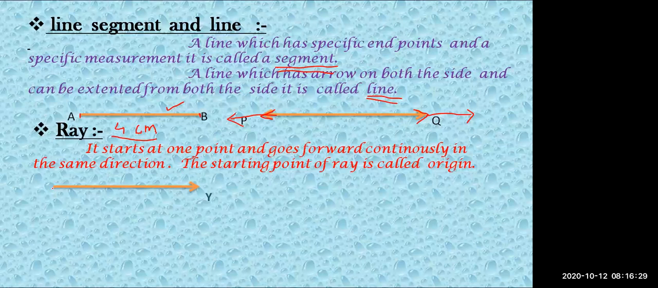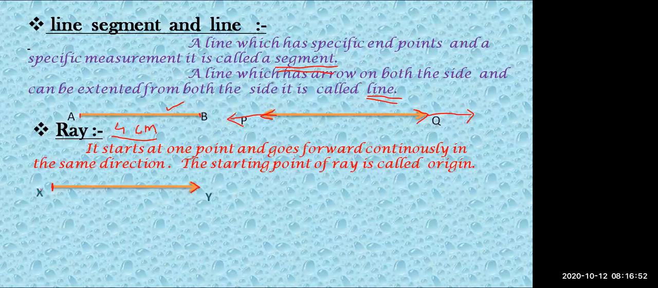See, a ray has one end point. It cannot be extended from this side, and at the other end it has an arrow. That means it can be extended from the right side. So the ray always goes in the same direction, in one direction. The starting point of a ray is called the origin.